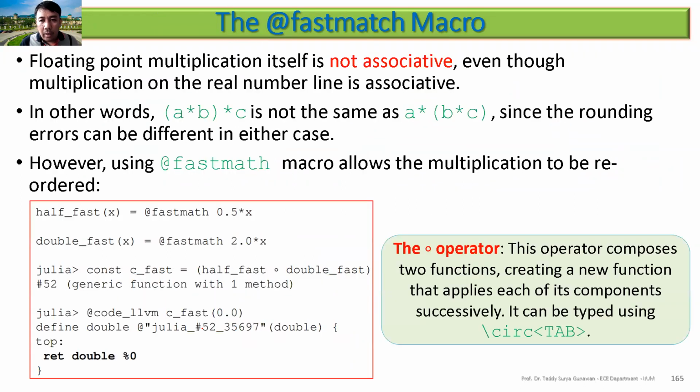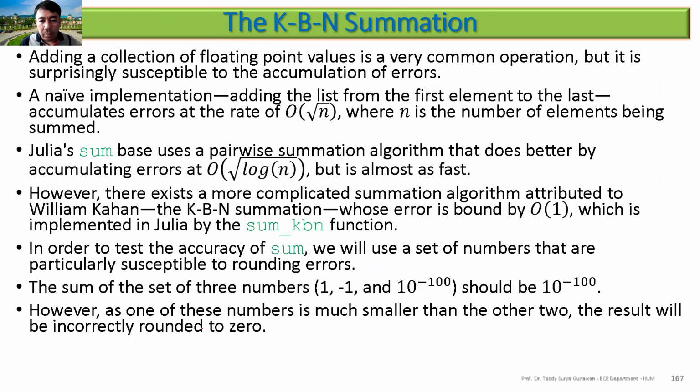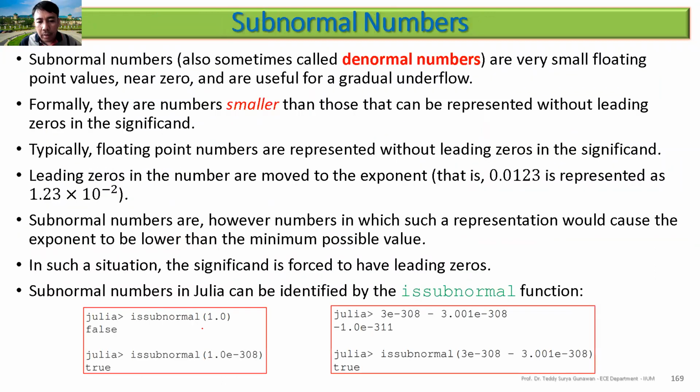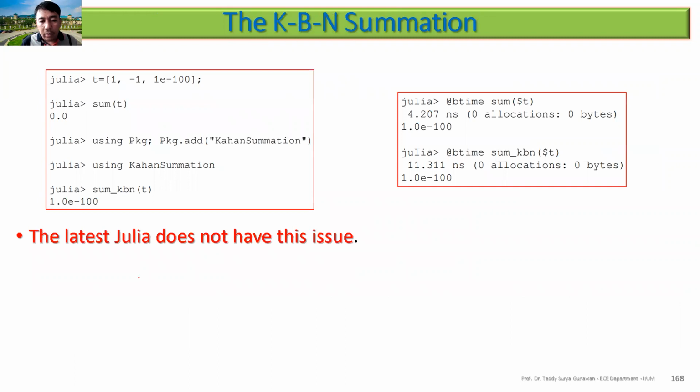So then the next one, this is the fast math macro. Also, you can use this one. KBN, you don't worry about this one because the latest Julia does not have the issue. I've tried, and most of the time it is similar.